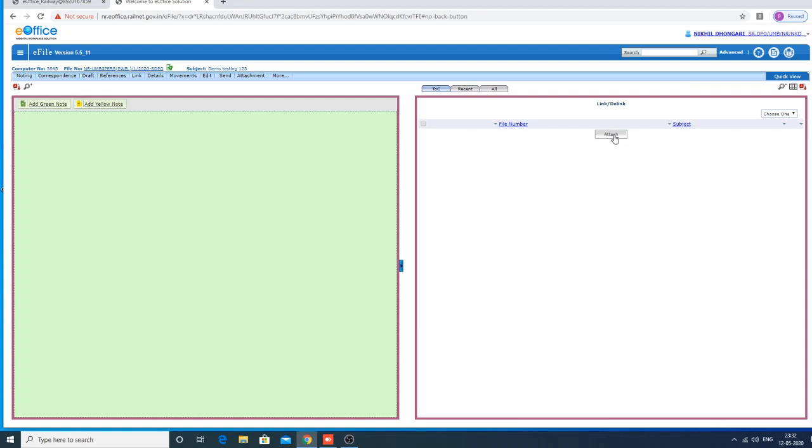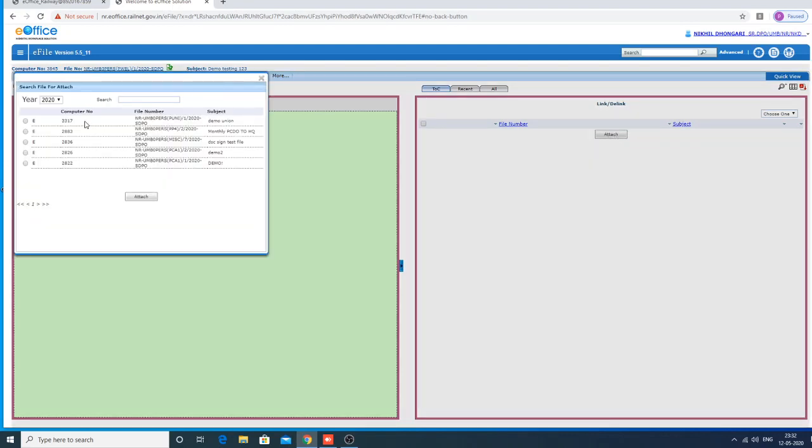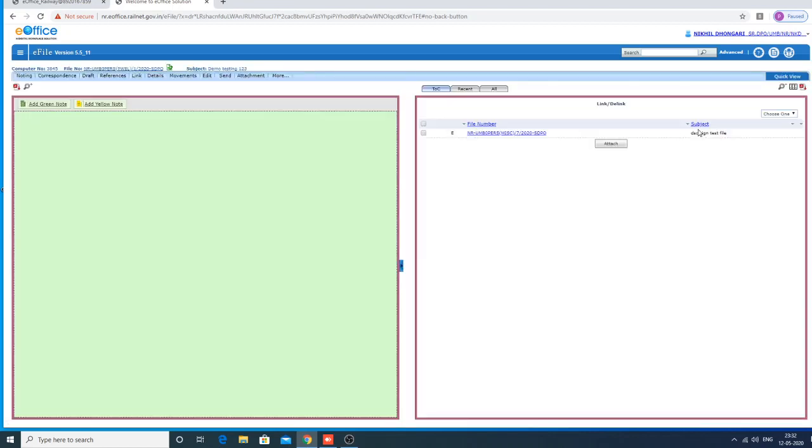Now the window will come, then you have to attach. Whatever files are already created, you can attach. I am just attaching this file. This is attached. This is the file I have given as a link in this present file to decide on the present file.